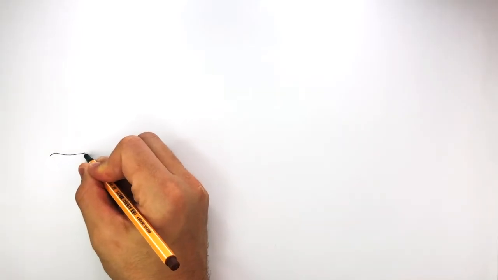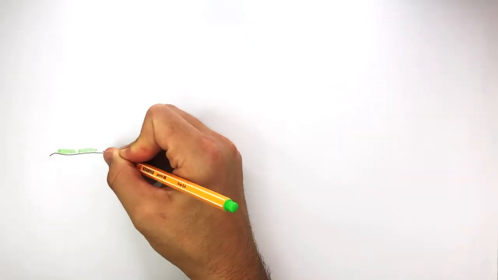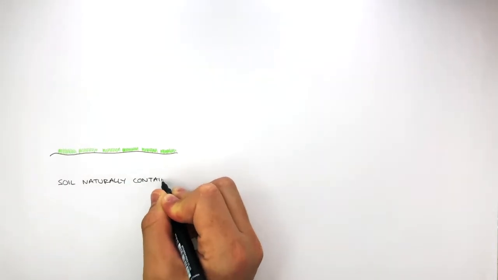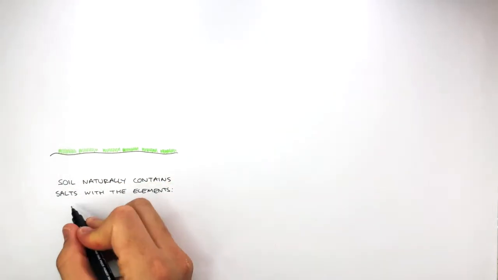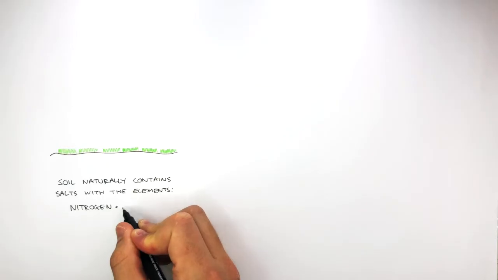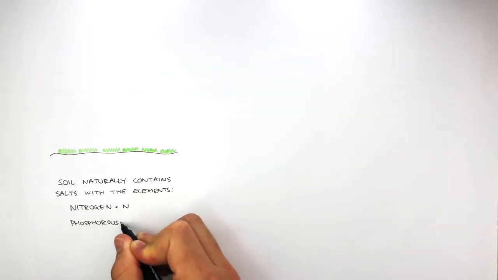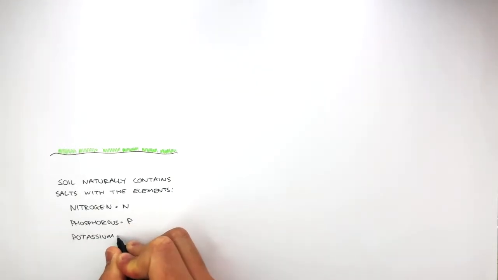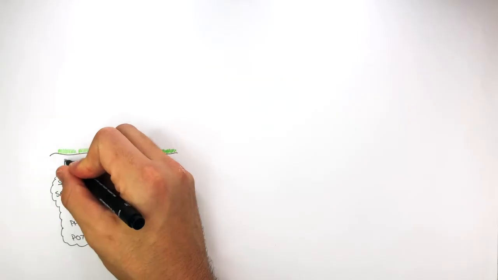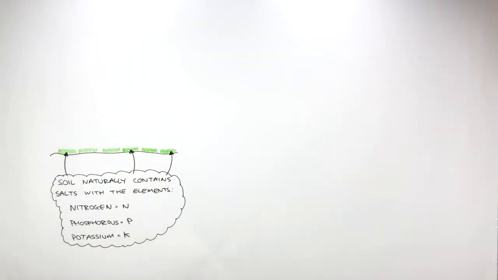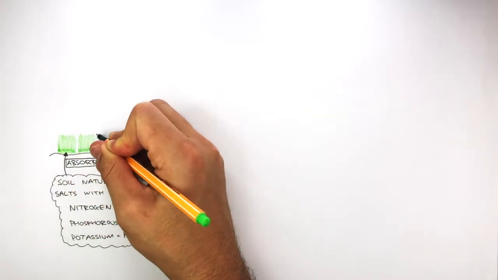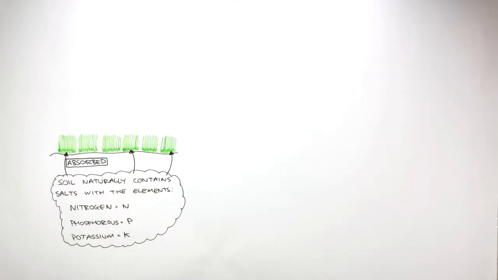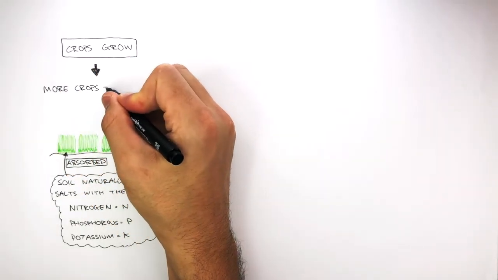This diagram represents soil with crops being grown, and soil naturally contains salts with the elements nitrogen, which has the chemical symbol a capital N, phosphorus, which has the chemical symbol a capital P, and potassium, which has the chemical symbol a capital K. Now, these salts are absorbed by the crops, and when they're absorbed, this helps the crops grow. And when the crops grow, for the farmer, this is good, as this means more crops, so more money,